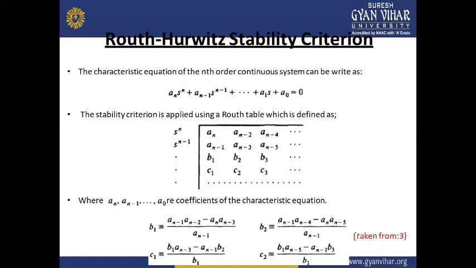The second is the analytical testing, in which the necessary and sufficient conditions are used for evaluating the Routh-Hurwitz polynomial criteria.